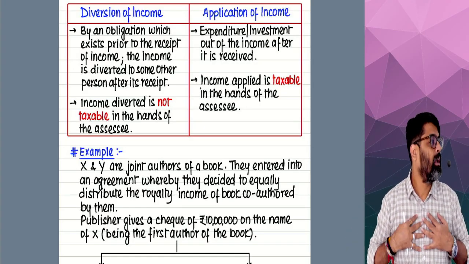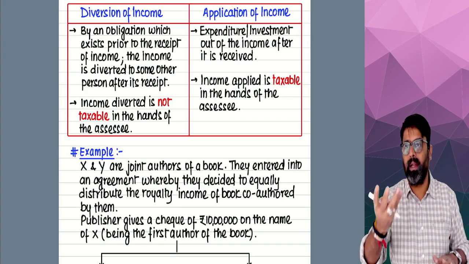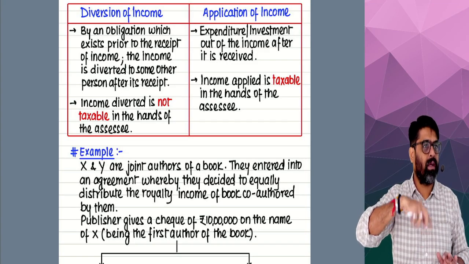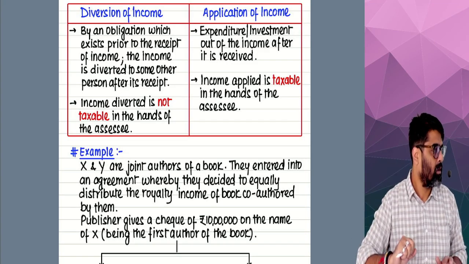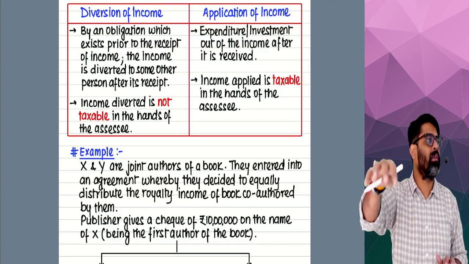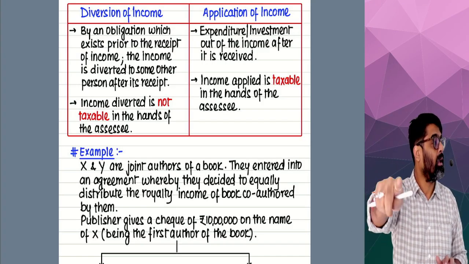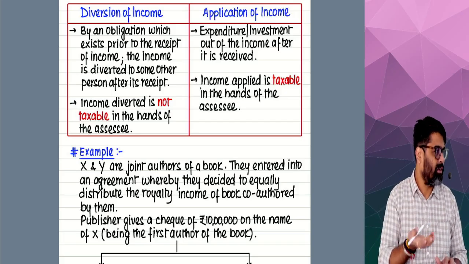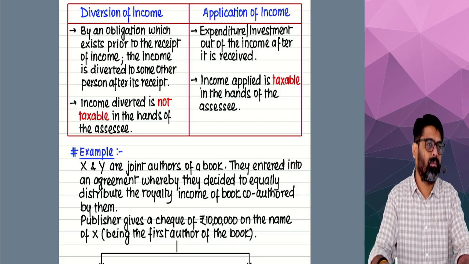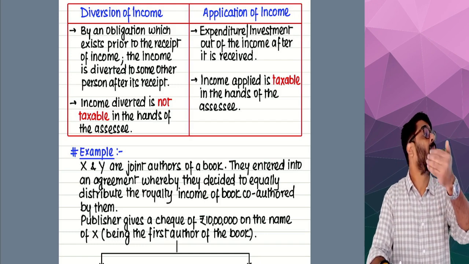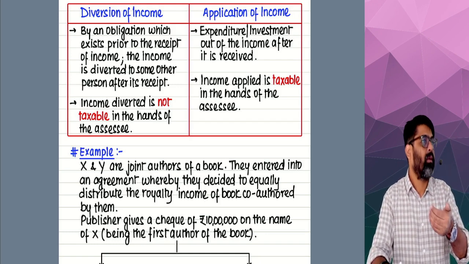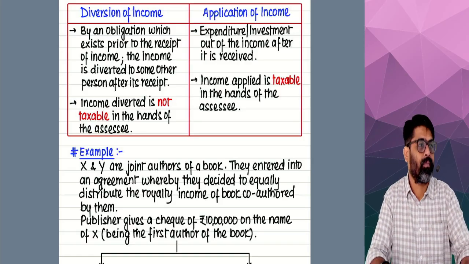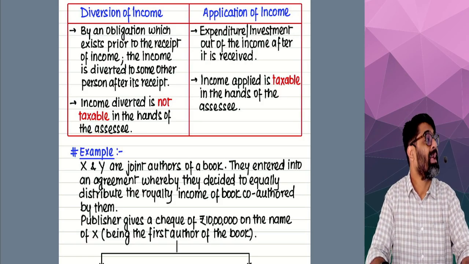I cannot legally keep that income, because it was already decided between both the authors that out of whatever royalty there is, half belongs to the other author. If Bhumika had received the 10 lakh, half would have belonged to me. Now the 10 lakh is received by me, and half of that amount belongs to Bhumika. She has an overriding title over that income. Now if I give that 5 lakh rupees to Bhumika, that is known as diversion of income.